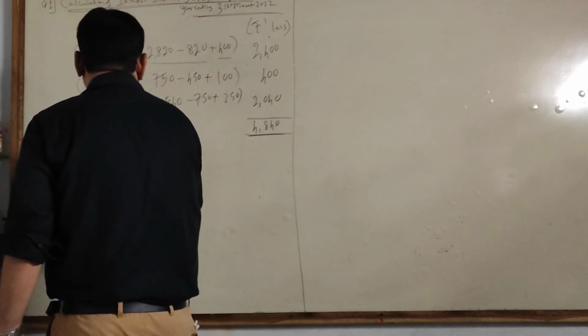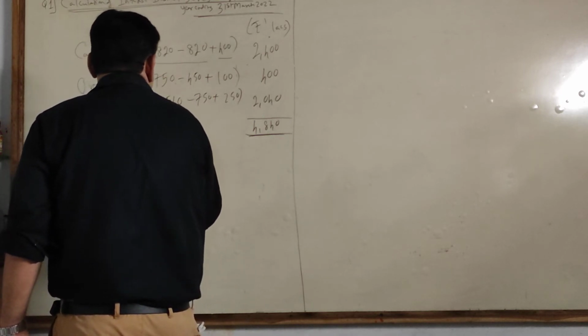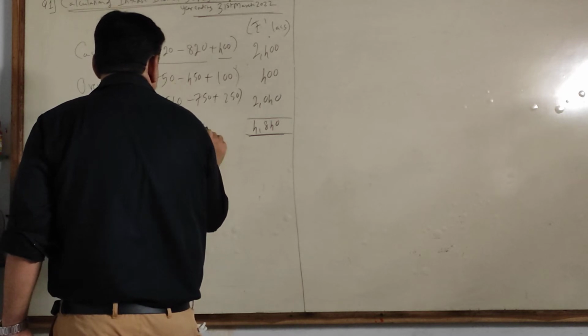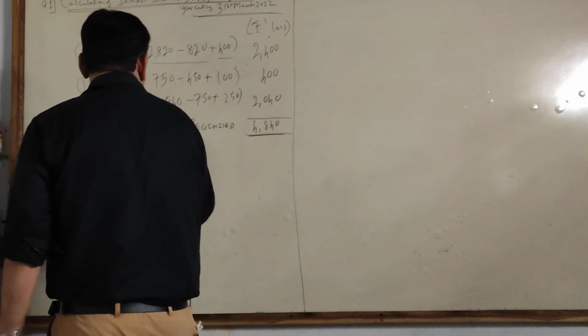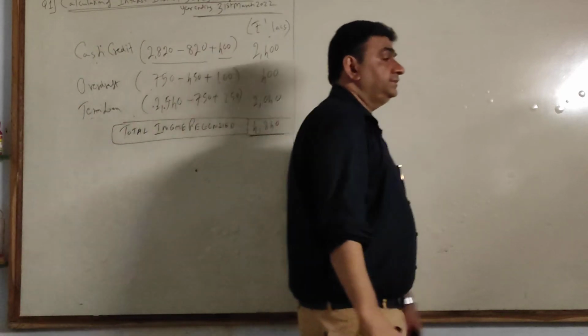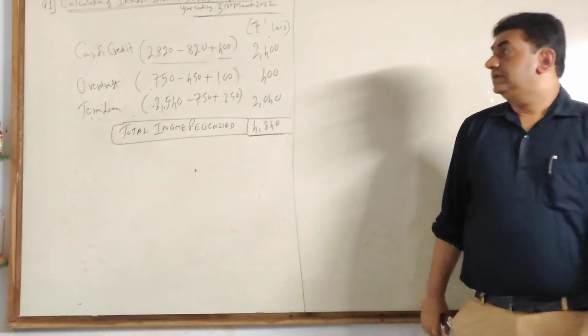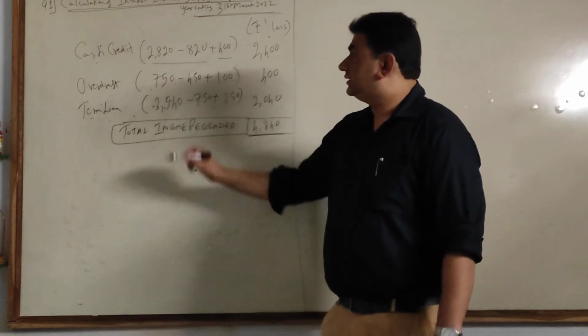Total income recognized. Again, when I prepare the profit and loss account of the bank, this amount will go to your P&L. I'll repeat, guys, this was a small calculation but a different approach.